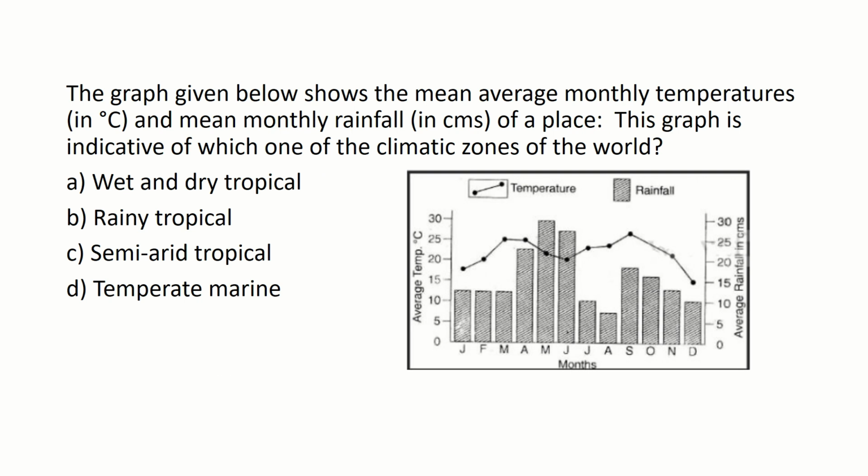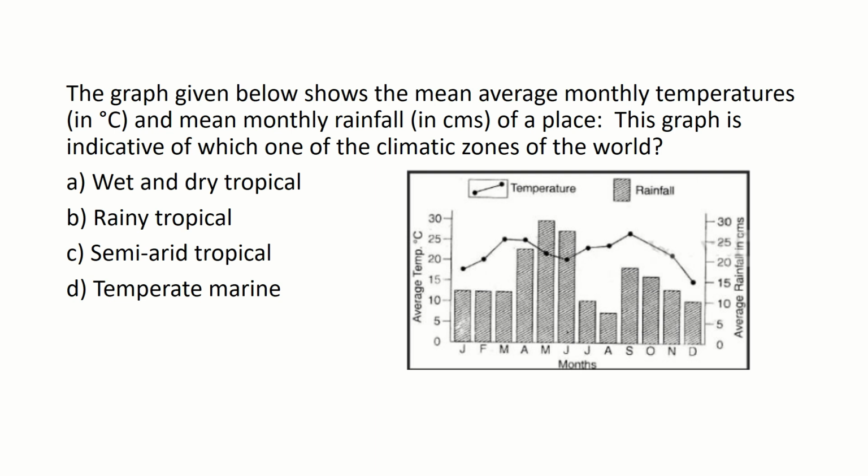The graph below shows the mean average monthly temperatures and mean monthly rainfall of a place. This graph is indicative of which of the following climate zones of the world. Option A wet and dry tropical, option B rainy tropical, option C semi-arid tropical and option D temperate marine.